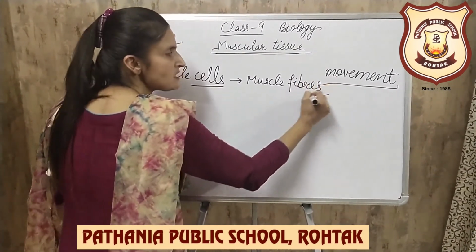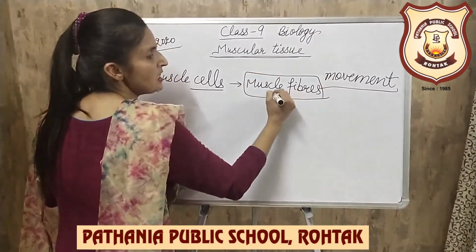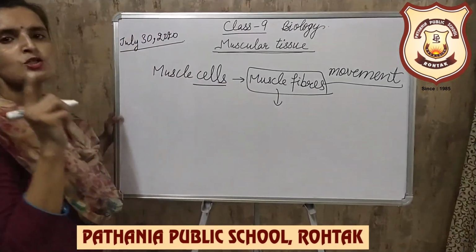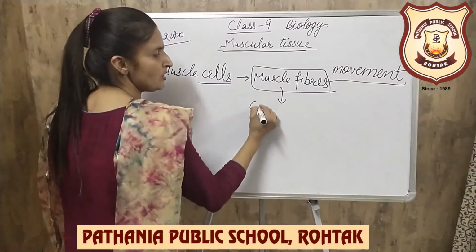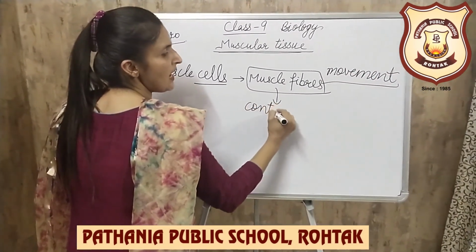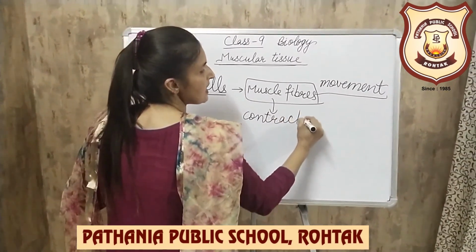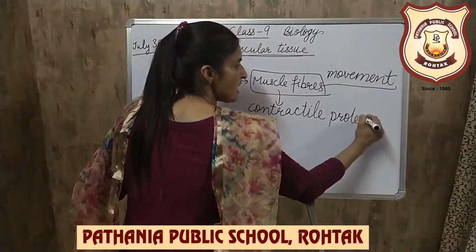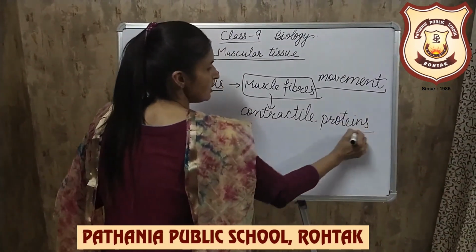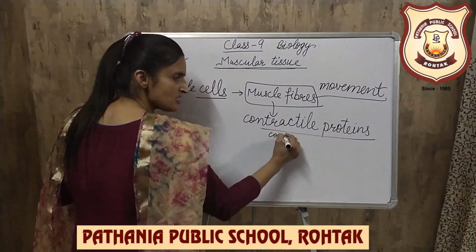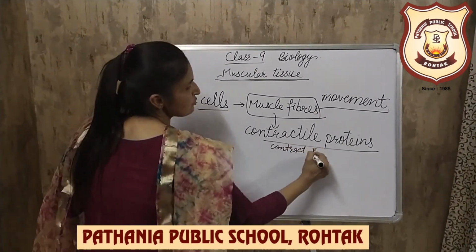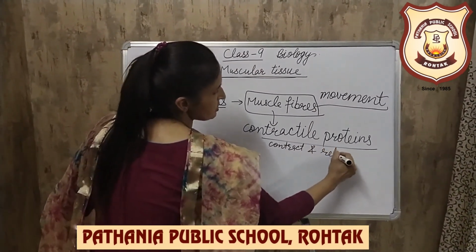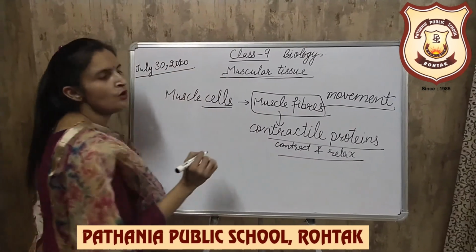All these muscle fibers contain a special type of proteins called contractile proteins.